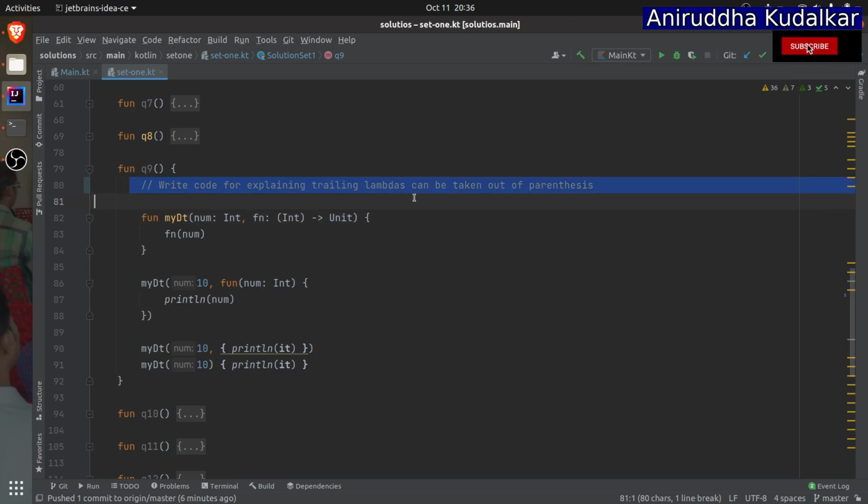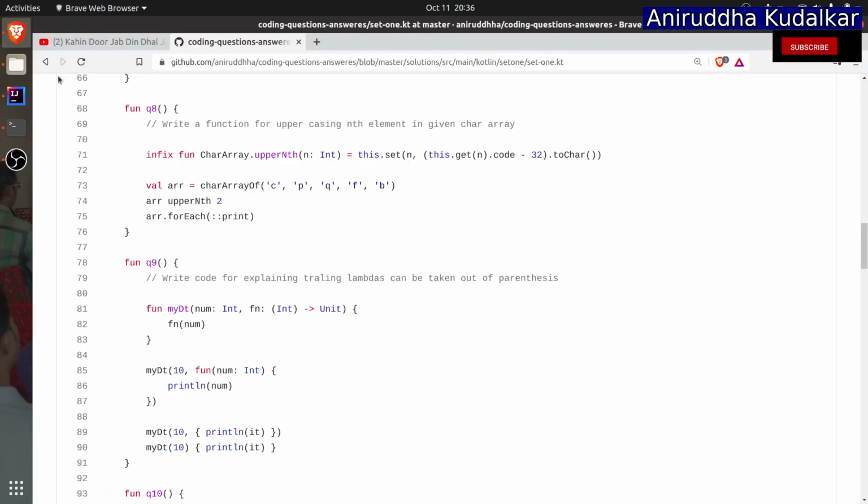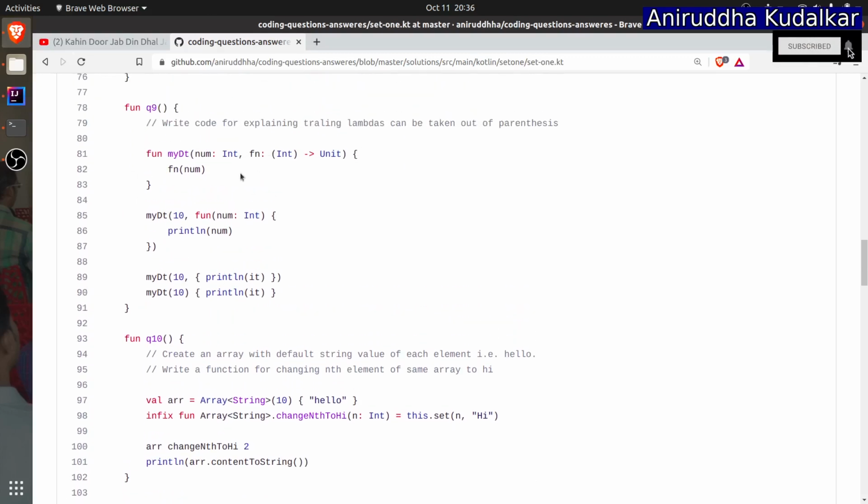Write code explaining that trailing lambdas can be taken out of the parentheses. Go to the higher order functions in the documents, and you will find there is a concept of trailing lambda. It is nothing but this. Fine. Let's move ahead to the 10th question. No need to print the output, it's easy.